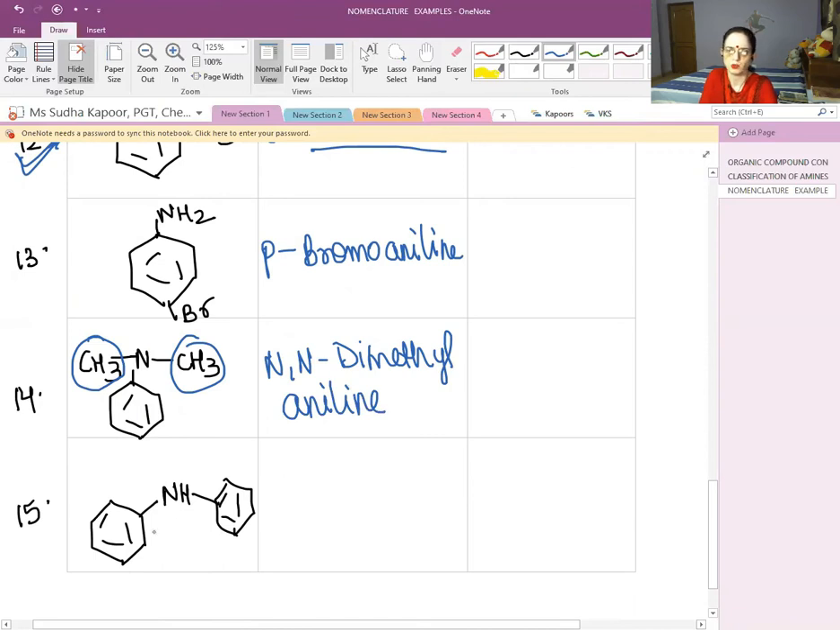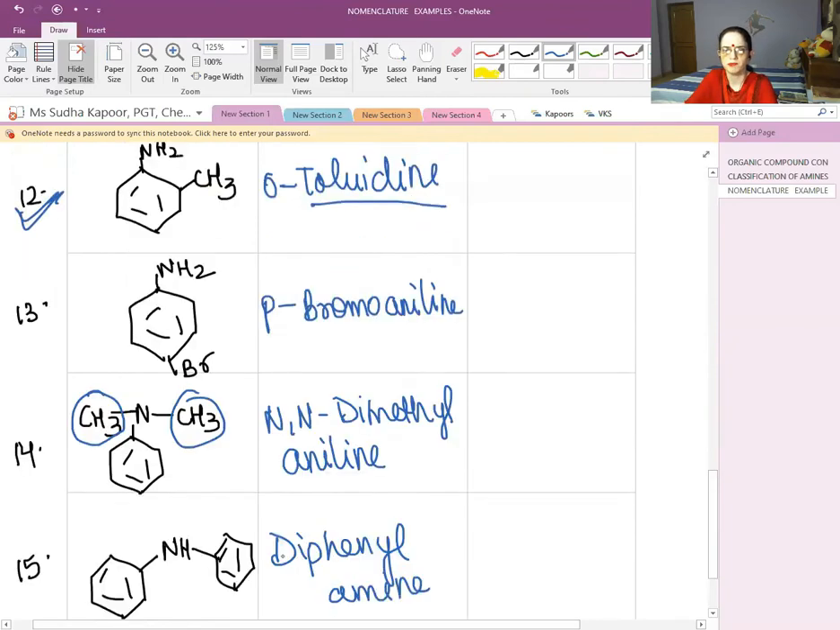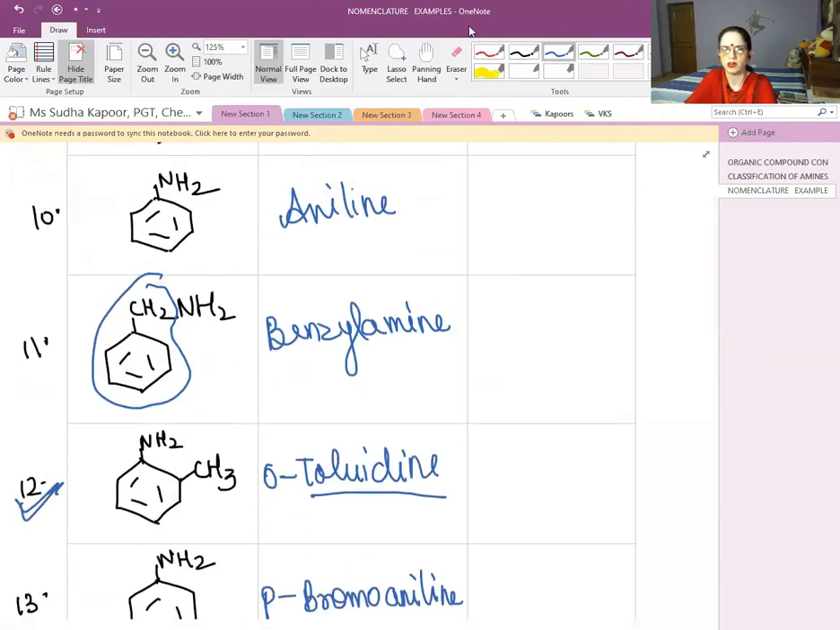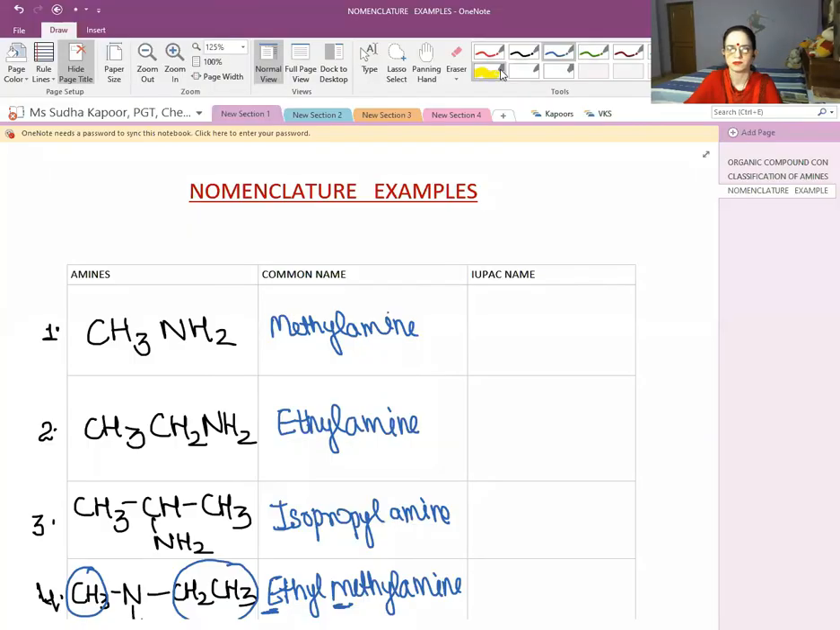And what about the last one? There are two phenyl groups on the NH. So we will be calling it diphenylamine. So this was about the common names. This was what we have done about the common name. Now let us start with the naming in the IUPAC system.